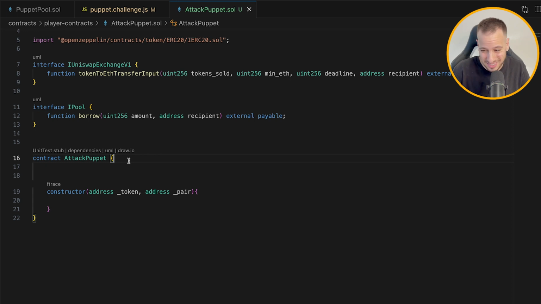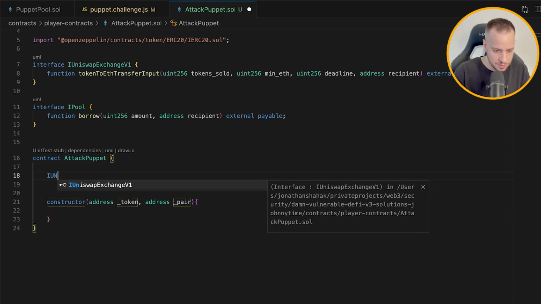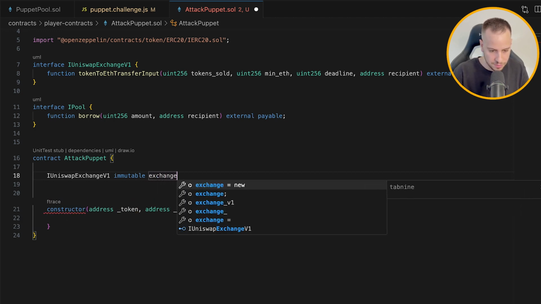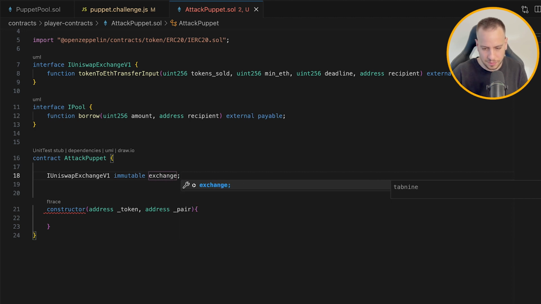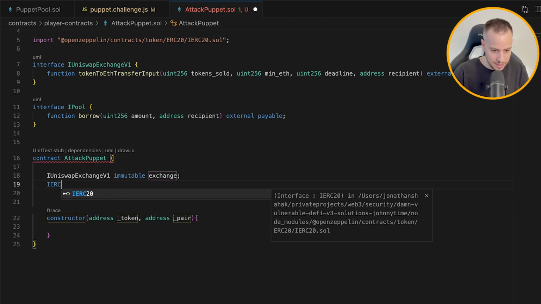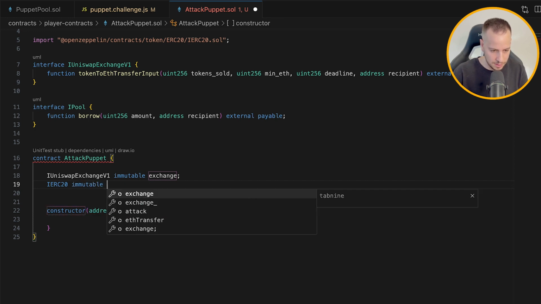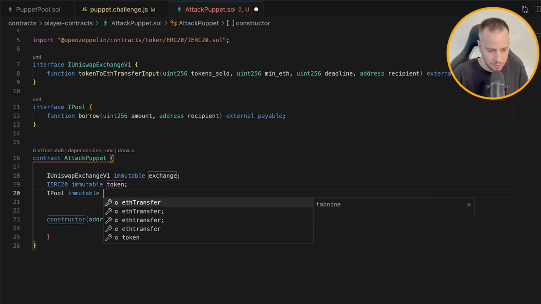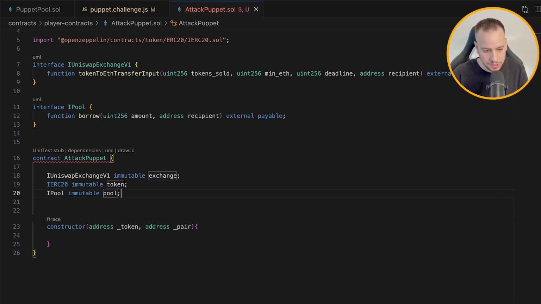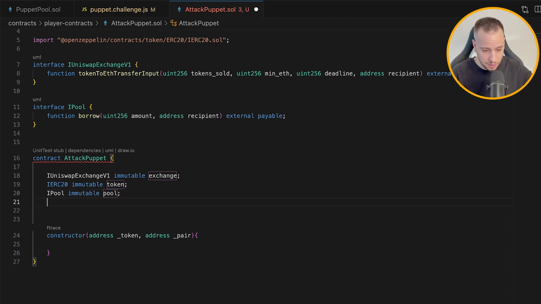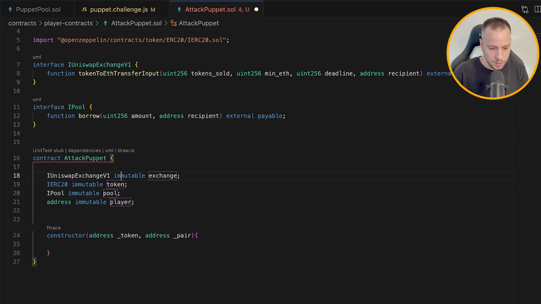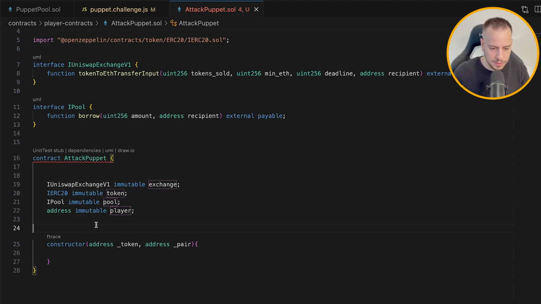Now it's time to define the state variables. So Uniswap exchange, immutable. Let's call it exchange, right, exchange. Now the token IERC20 immutable, this will be the token, and we need also to define the pool. So iPool immutable, and it will be the pool. We also want to make sure that only the player can operate the smart contract, and we also want to send the tokens eventually to the player. So we'll define here address immutable, and it will be the player account. Awesome. Okay, so we have all the variables.